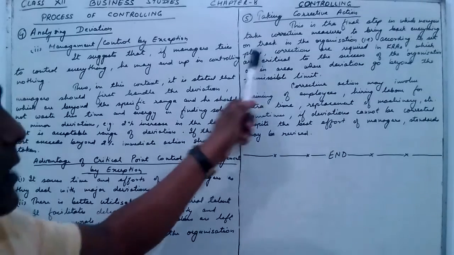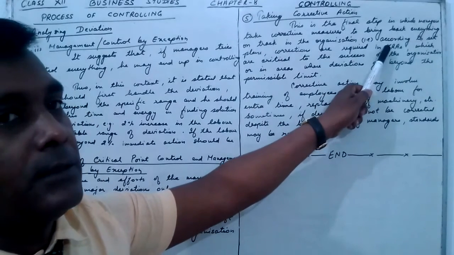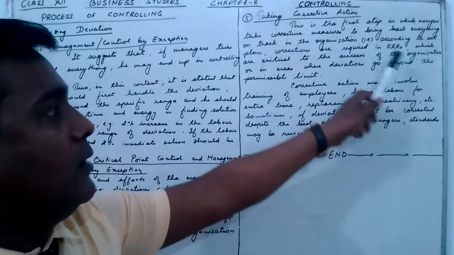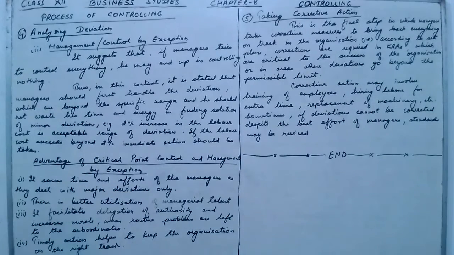According to the set plan, corrections are required in KRAs, key result areas. So the key areas, the very important areas, which are critical to the success of the organization, need corrections first.